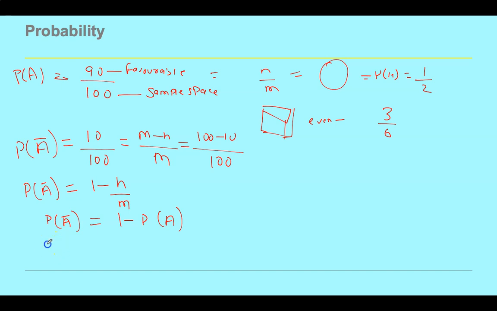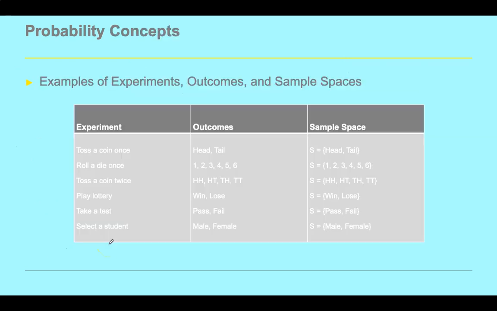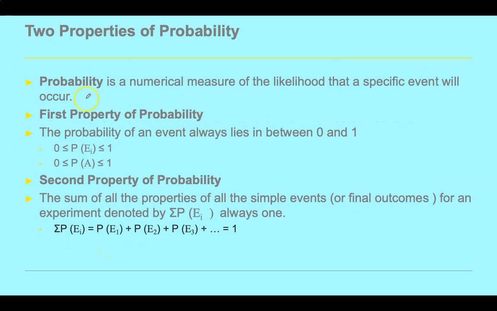So we can say that the total probability will always remain 1. Probability, as I said, is a numerical measure of the likelihood that a specific event will occur. The first property is that probability always lies between 0 and 1. The second is that the sum of the probabilities of all the simple events, or final outcomes of an experiment, denoted by P of E, is always 1.